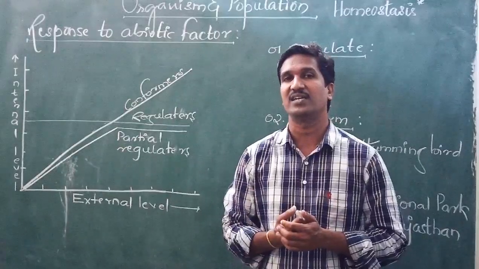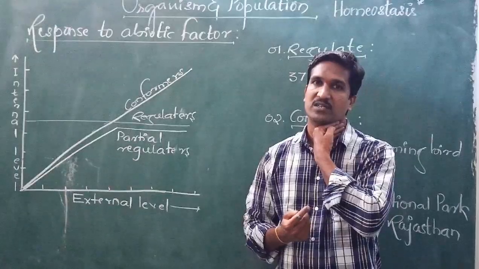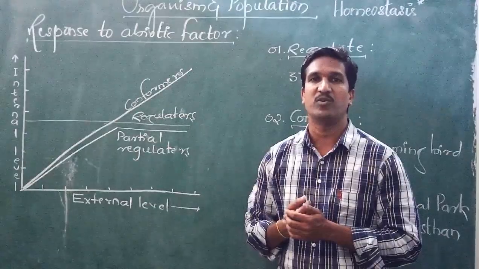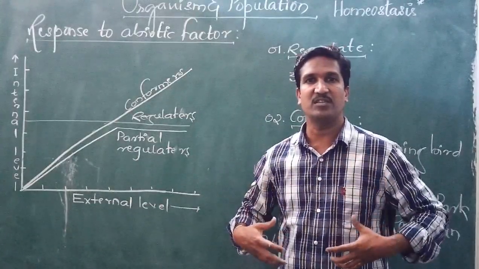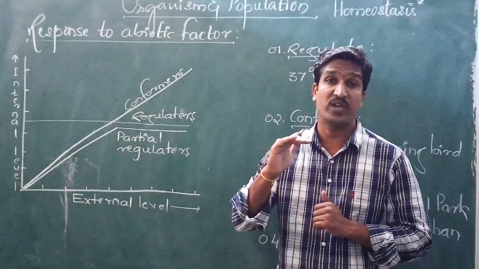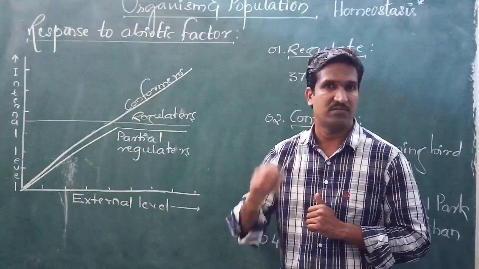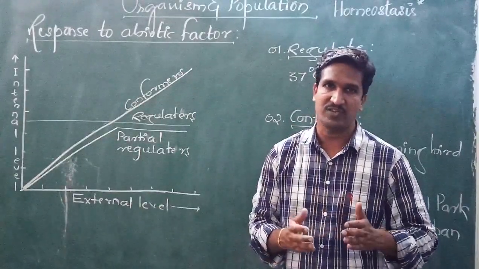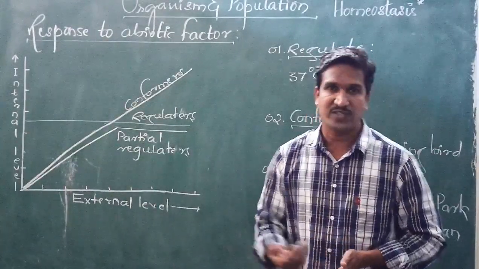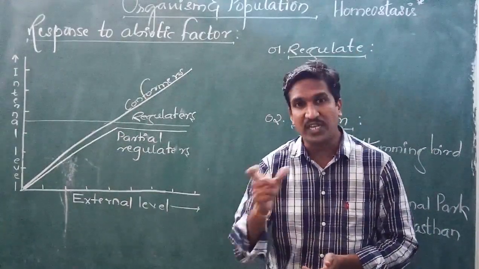To understand, two important human things are needed: one, body temperature, and the second, the things present inside the body. Whatever is present inside the body, we consider as the blood, which is made up mainly of salt, minerals, and nutrients along with water. In a plant, the watery fluid consists of minerals and salt. In an animal, it consists of blood along with water and mineral salt. That is what is maintained.